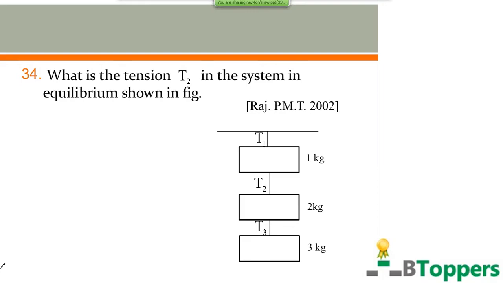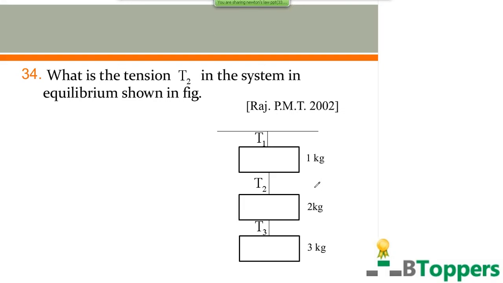What is the tension T2 in the system in equilibrium? When the system is in equilibrium, a block of mass M suspended by a vertical string is in equilibrium with respect to the laboratory frame of reference. The magnitude of the tension force by the string on the block must be equal to the weight mg of the block. Now I would like to discuss how to find the three tensions.